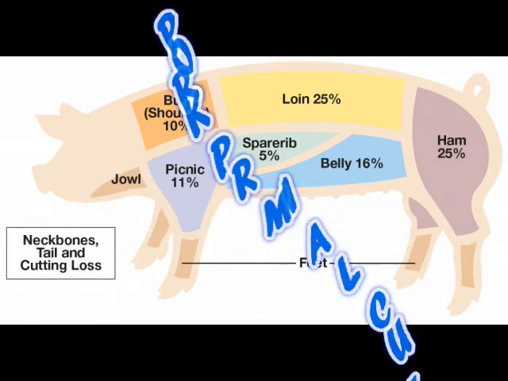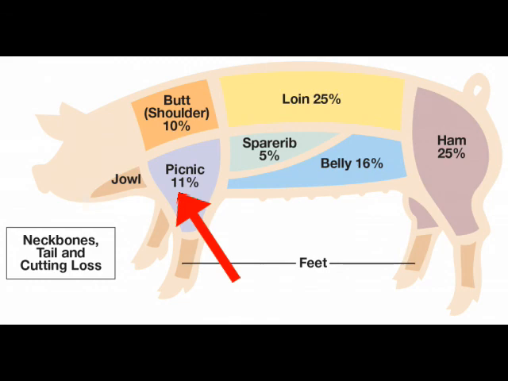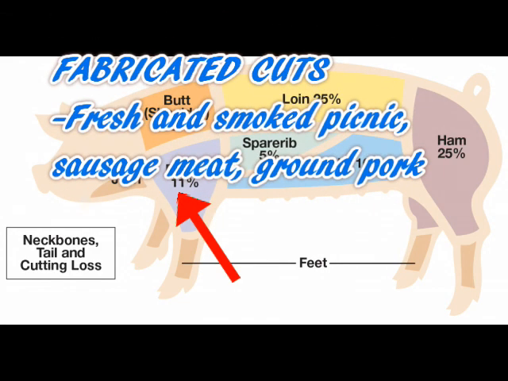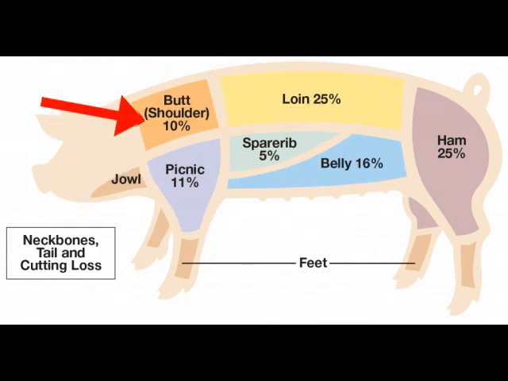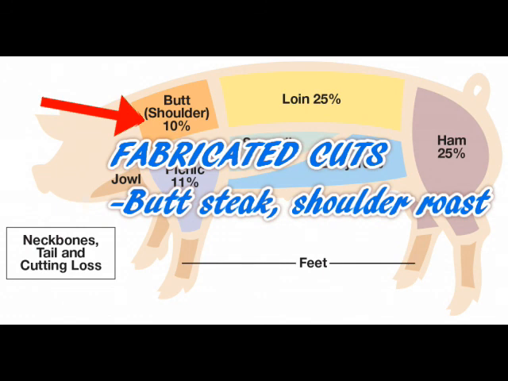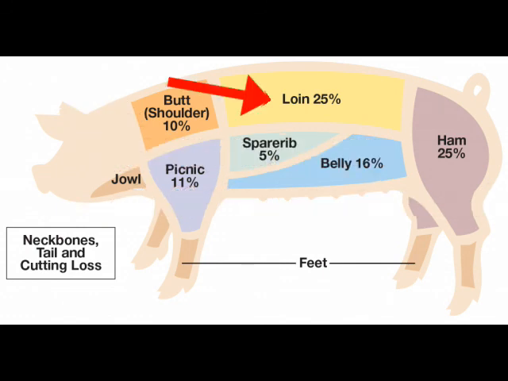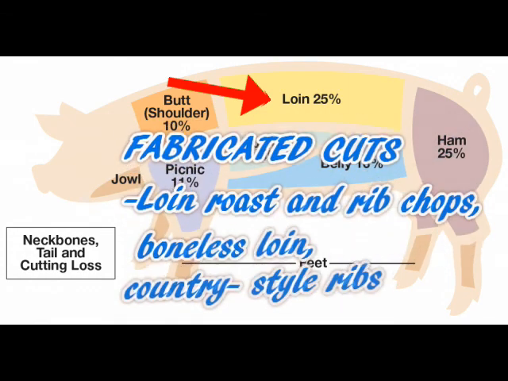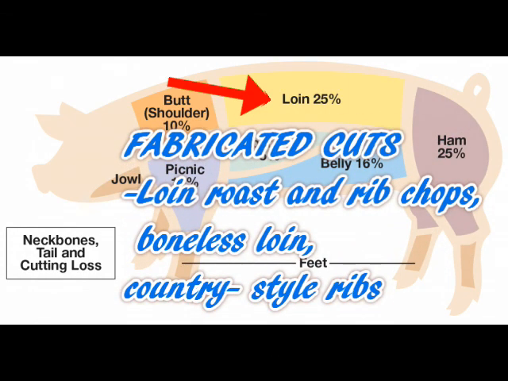For the pork primal cuts, we have the shoulder picnic with fabricated cuts of fresh and smoked picnic, sausage meat, and ground pork. Also have the Boston butt under primal cuts with fabricated cuts of butt steak and shoulder roast. We also have the loin under primal cuts with fabricated cuts of loin roast and rib chops with boneless loin